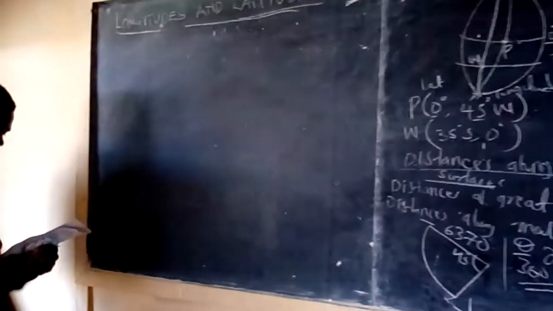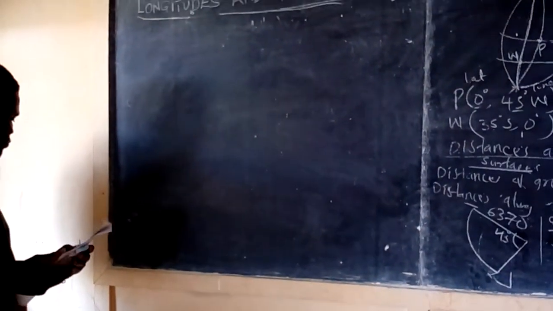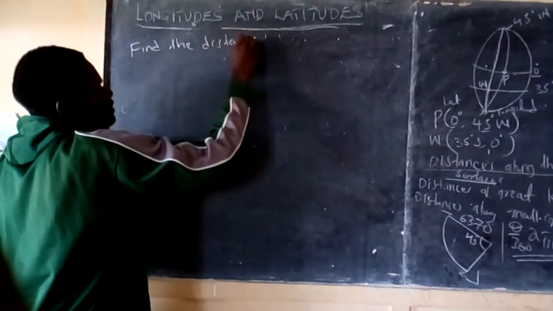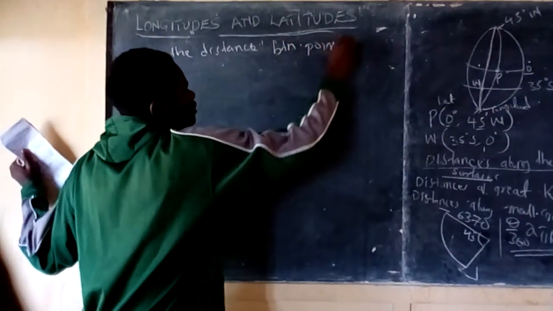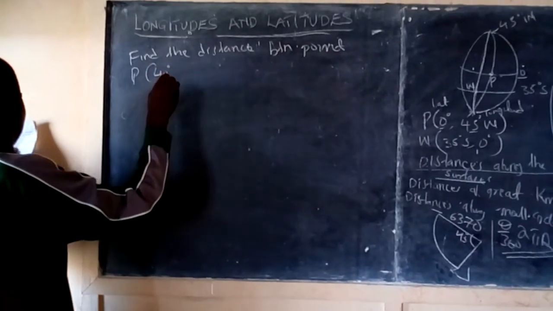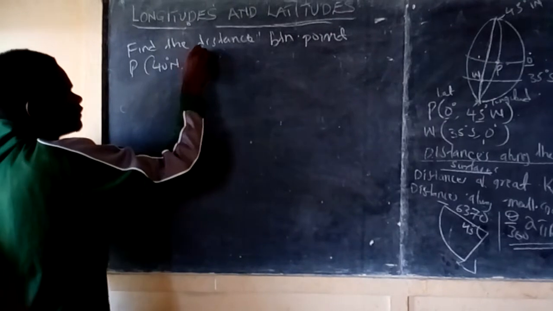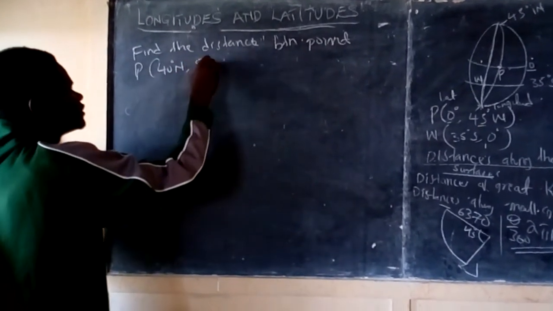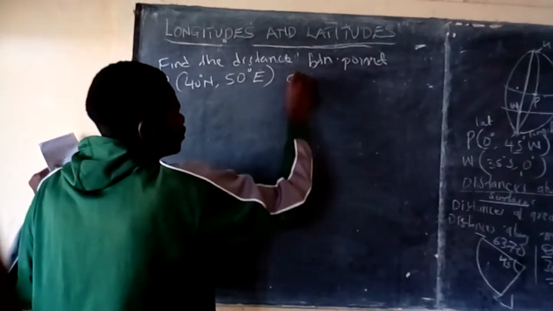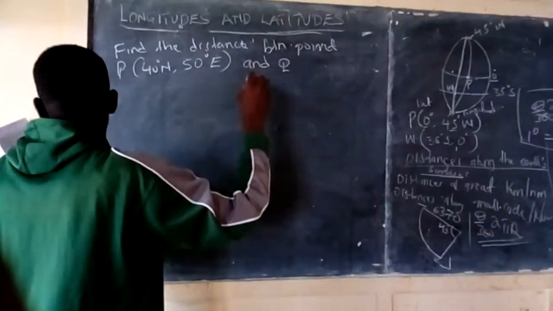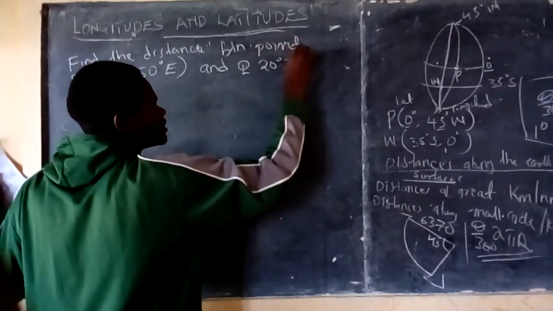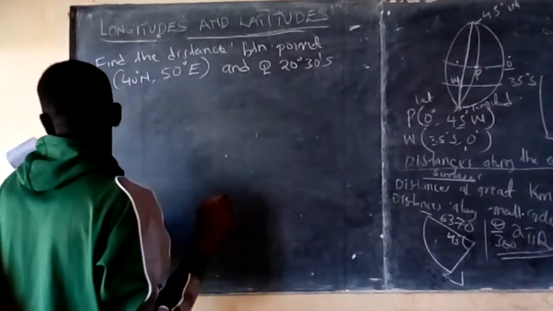We have example 1. Find the distance between points P, which is given as 40 degrees north, 50 degrees east, and Q, which is given as 20 degrees 30 minutes south, and 50 degrees east.